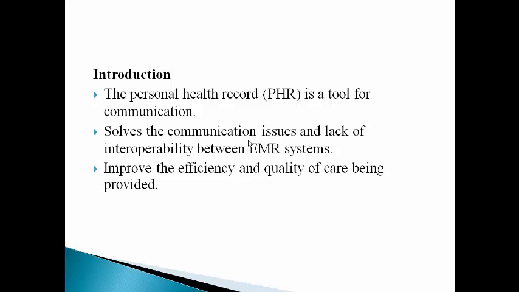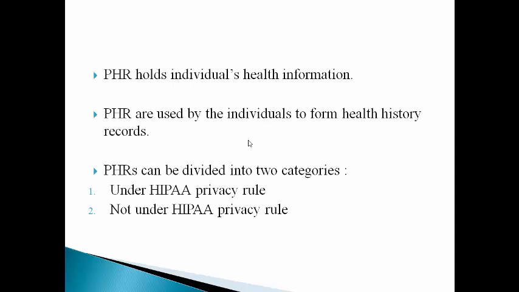Personal health records are being considered as important in reducing the medical errors. PHR holds individuals' health information. PHR is nothing but the personal health record, which holds the individual's health information regarding the diagnosis, the tests being done on him, and all the pharmacy related information.